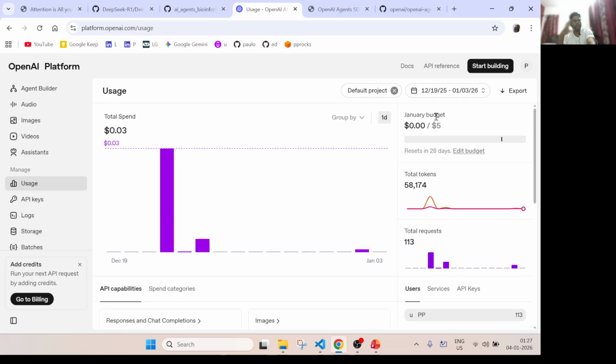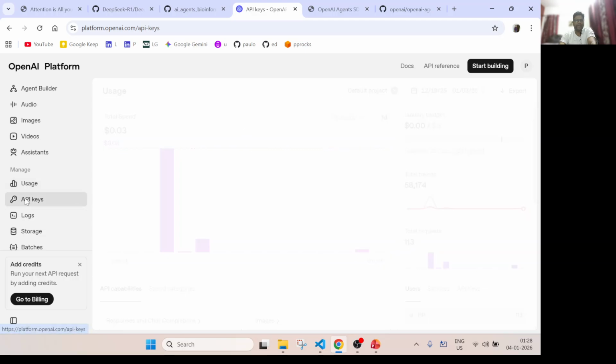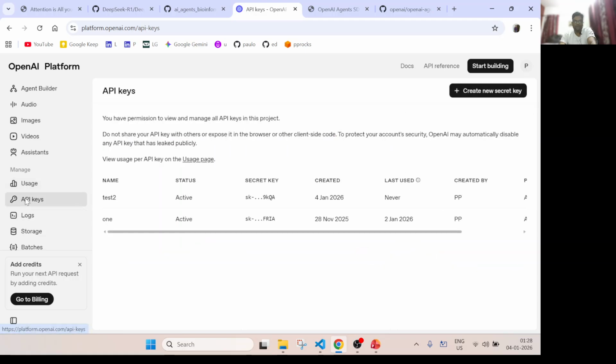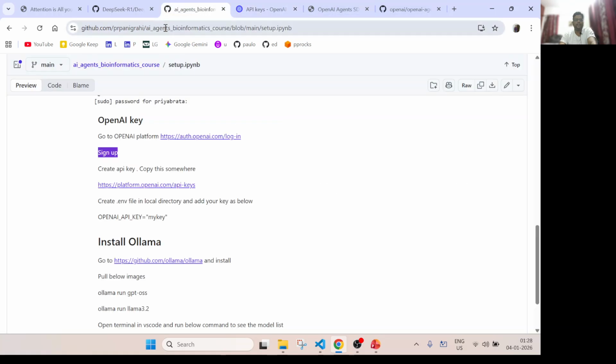As I said, you can use a local model to run everything we do in the course. But still, $5 is huge for all these courses. So go to the OpenAI platform, create an API key, and store it somewhere. That's all we need. And this is the setup link.